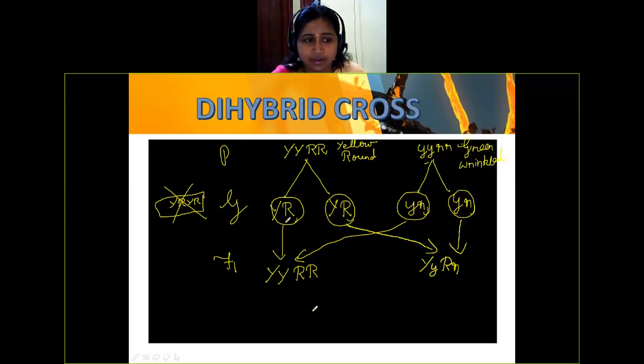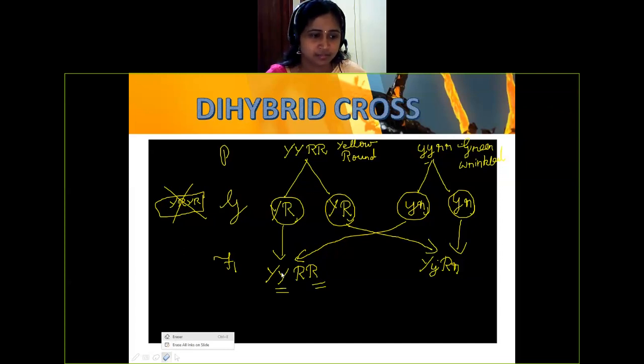I've written both the same thing. What you have to do is, one character you're getting from the male parent, another character from the female parent. So where is that small y and small r? This is yet another mistake you'll make in the exam. As I'm doing and correcting it here, you will get it in your mind. So correct it.